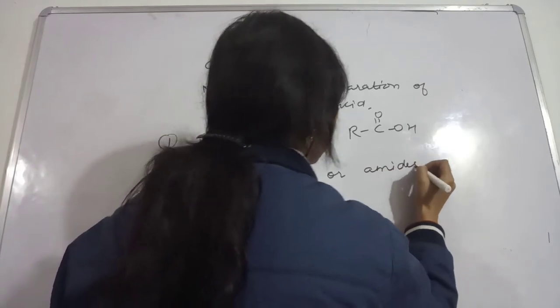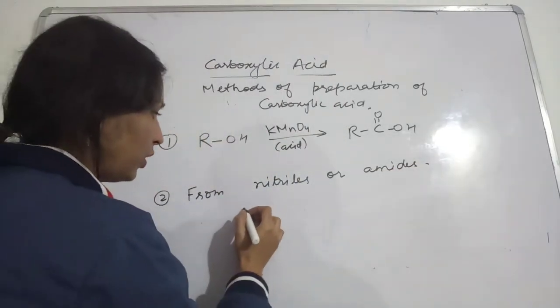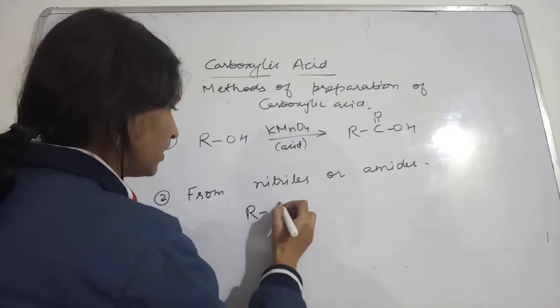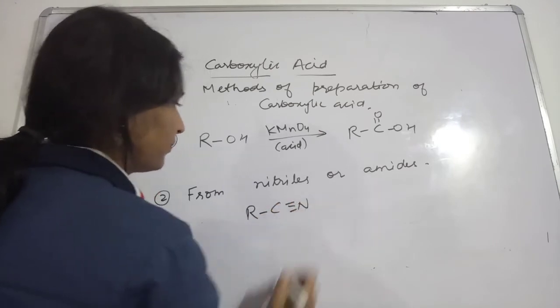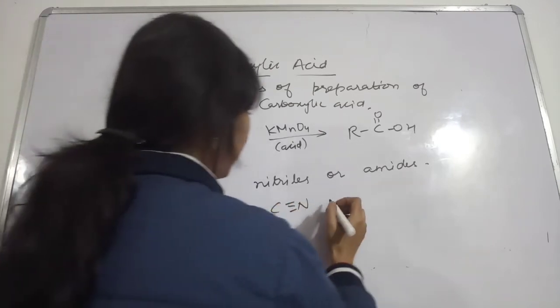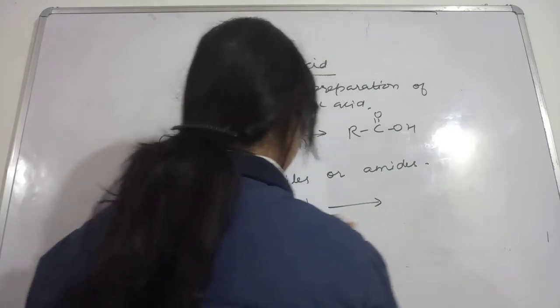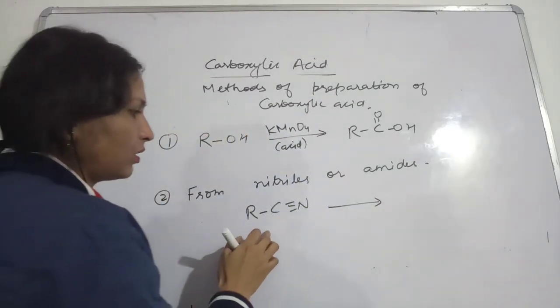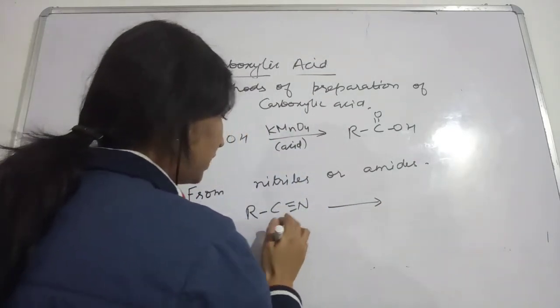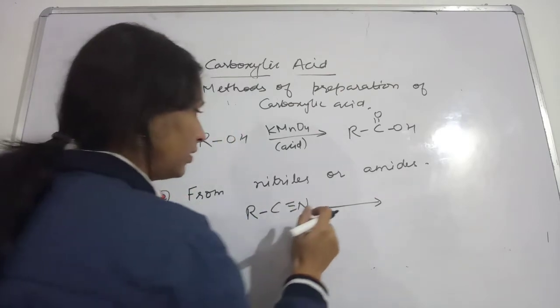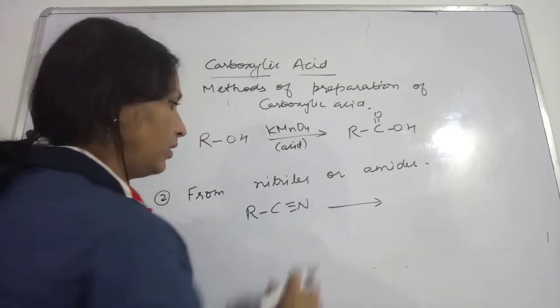Here also what you will observe is CN. So this will give you what? Oxidation. In this case also you will get hydrolysis of this.